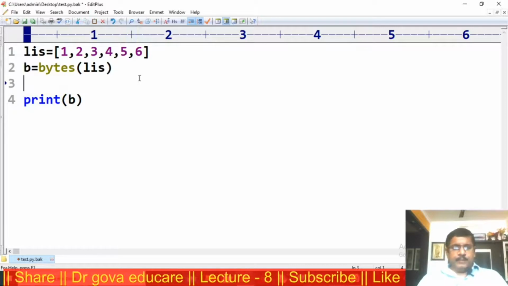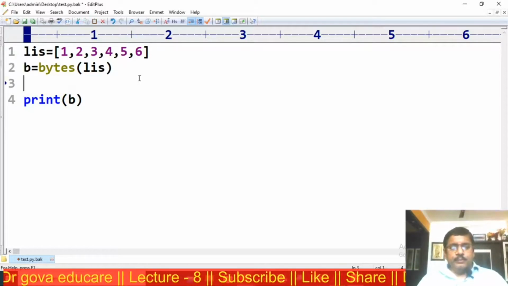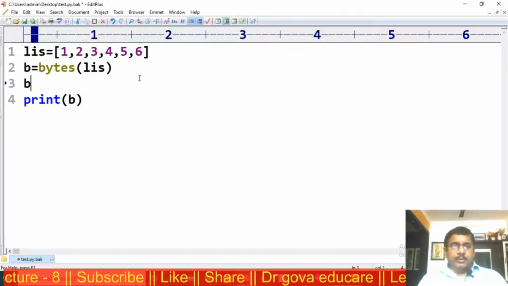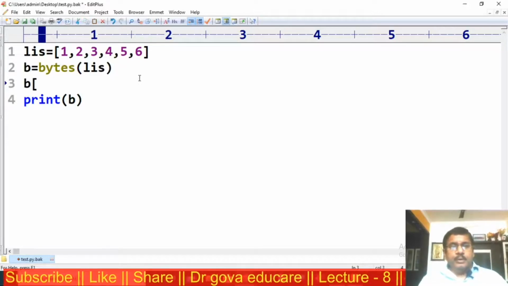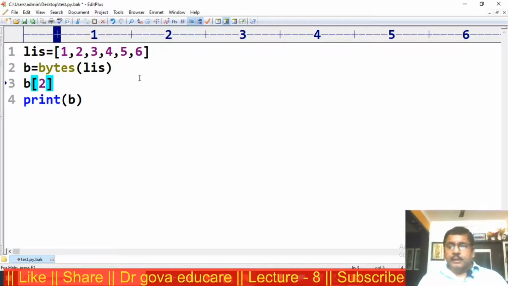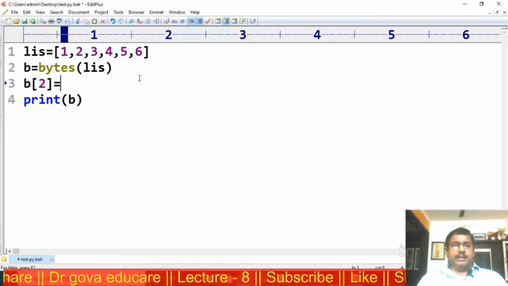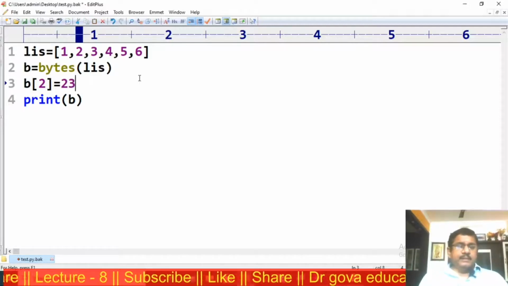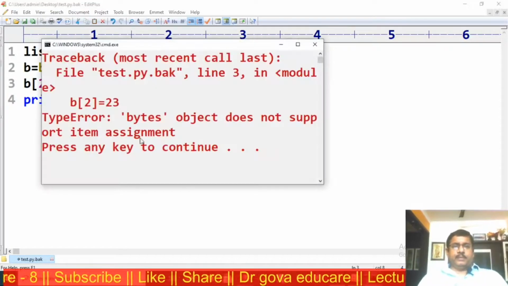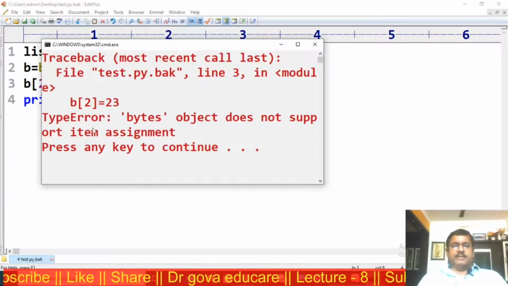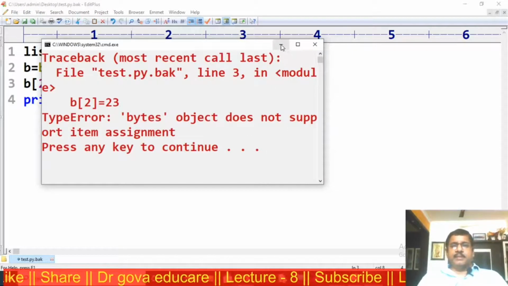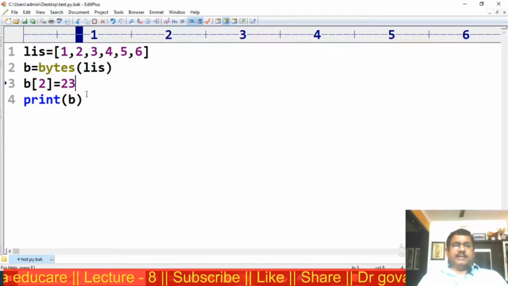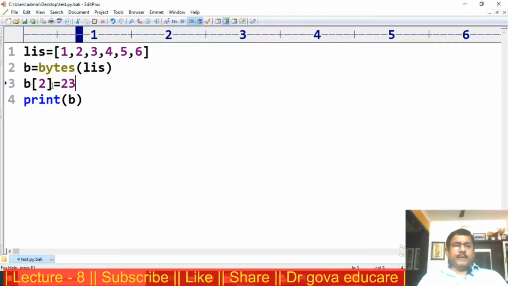Next, I am assigning the value b = bytes(...). I am trying to modify the content of index 2, b[2] = 23. We get an error: bytes object does not support item assignment. For this, the bytes data type is immutable.